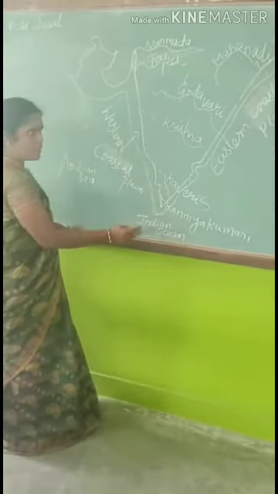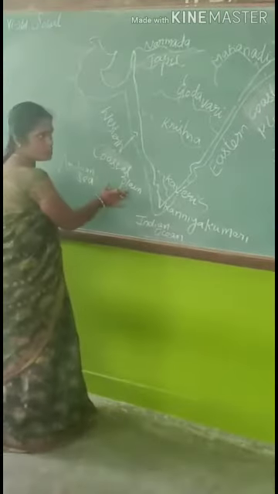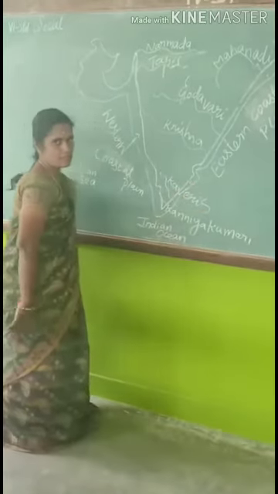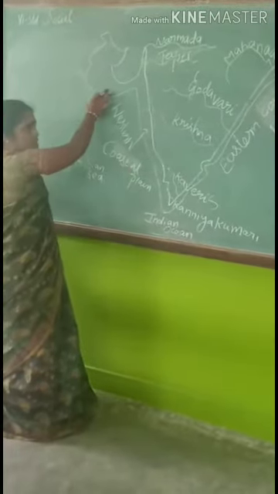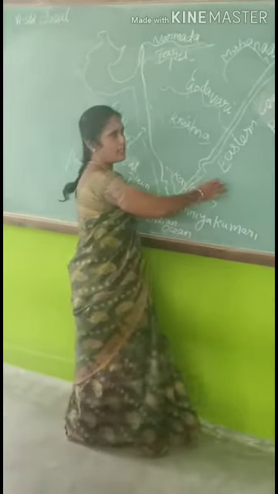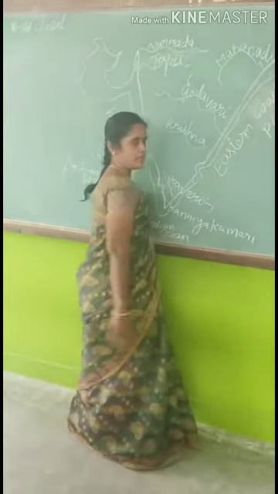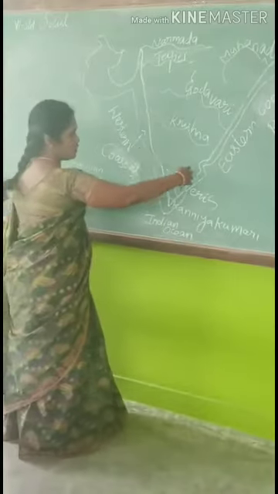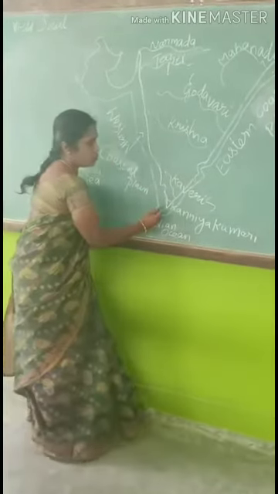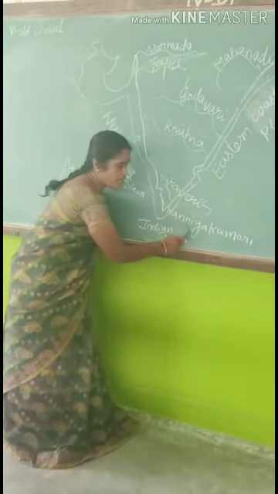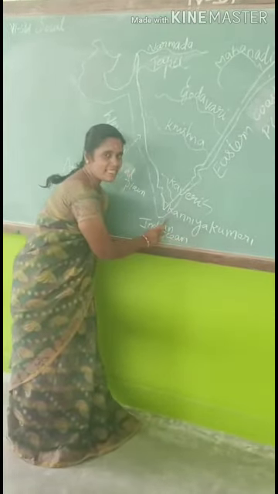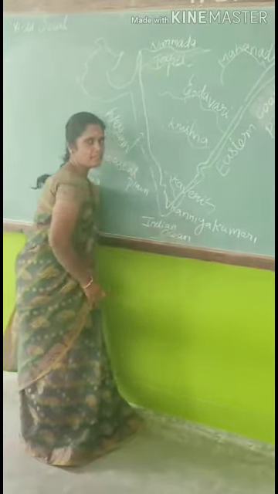Okay, now I will explain about the western coastal plain and the eastern coastal plain. The western coastal plain is located on the west side, the eastern coastal plain on the east side. Both coastal plains meet at one point. That place is called Kanyakumari. Kanyakumari is also known as the southern tip of the mainland.